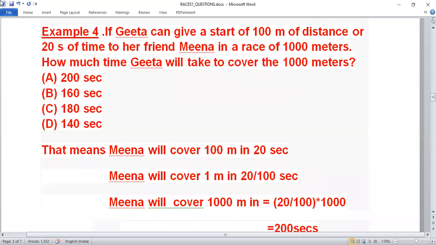See, always when you are solving such type of questions, imagine that you two are running, like Geeta and Meena. They are two friends, they are running. Geeta is giving a start of 100 meter of distance over 20 seconds. See, they have written over. It means a distance of 100 meter can be covered in this time.